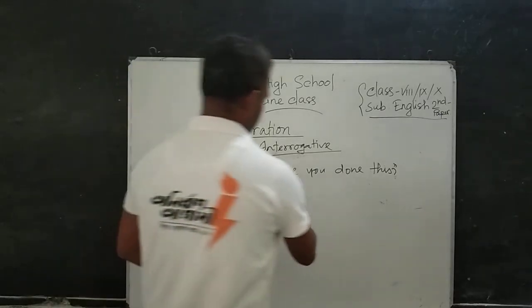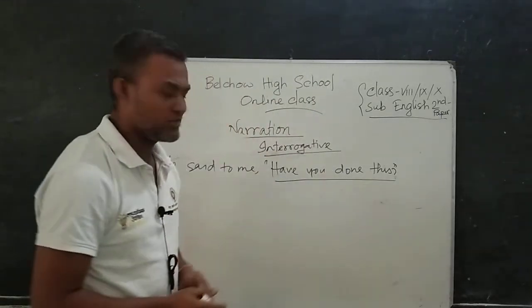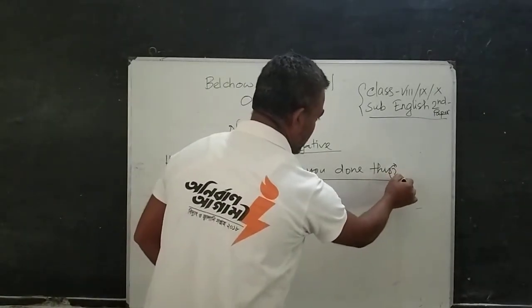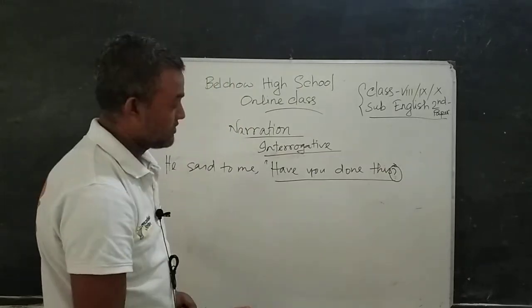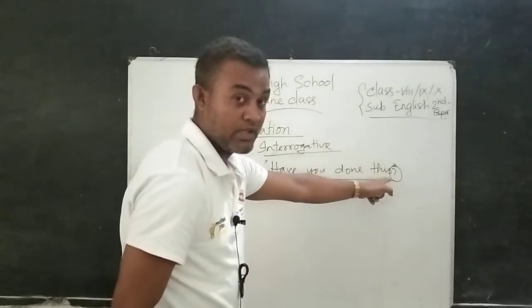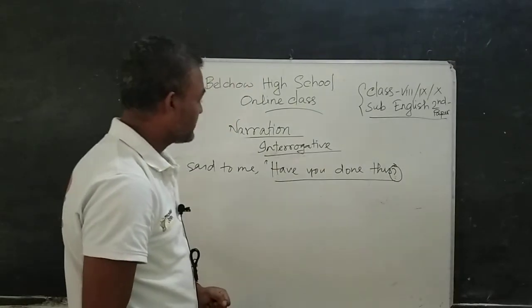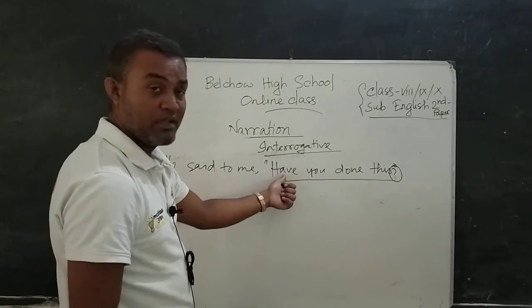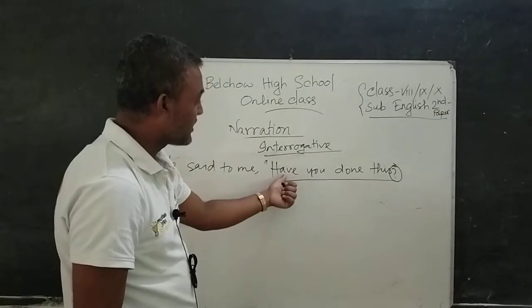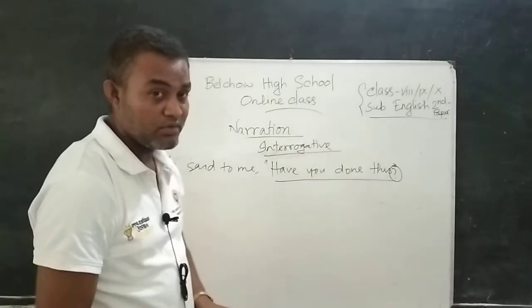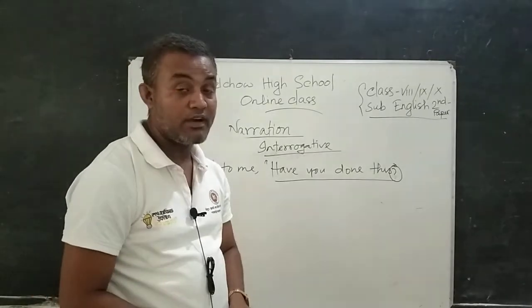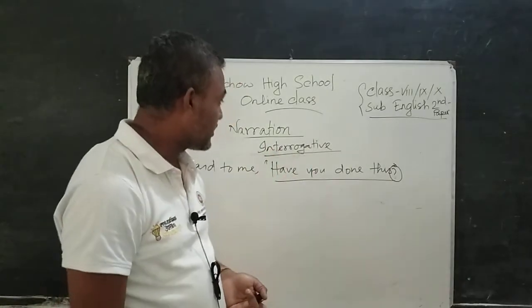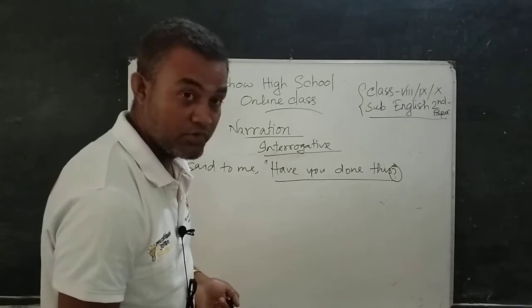It's an interrogative mode. How have I understood that it's an interrogative mode? We can observe a question mark, a note of interrogation, used at the end of the sentence. And the sentence has been started with have, which is an auxiliary verb. If any sentence starts with WH questions or an auxiliary verb, the sentence must turn into interrogative mode, or interrogative sentences.